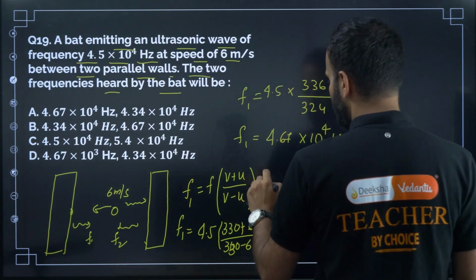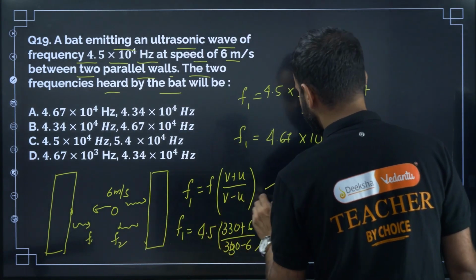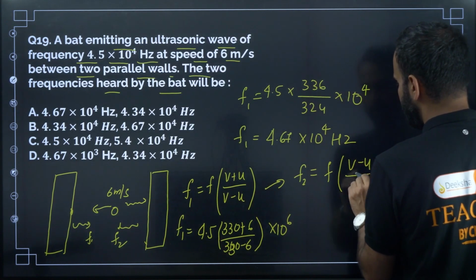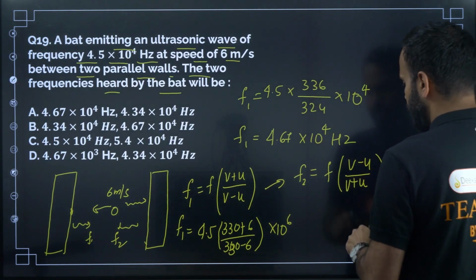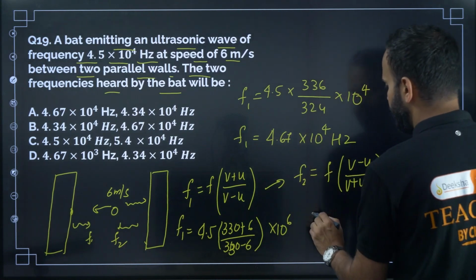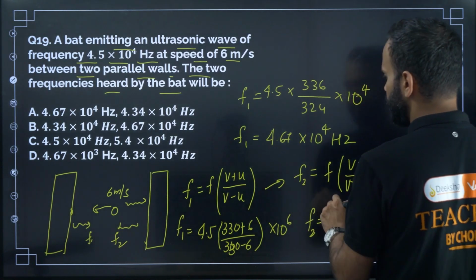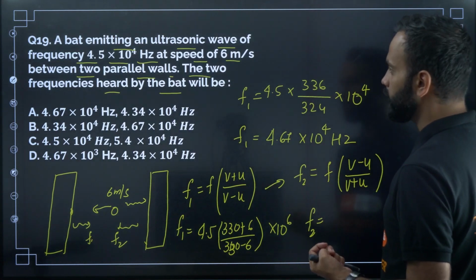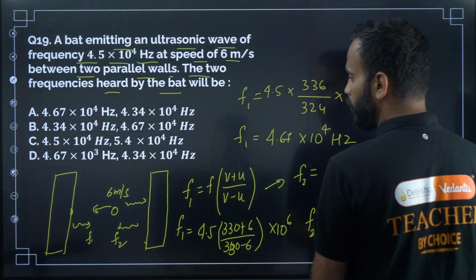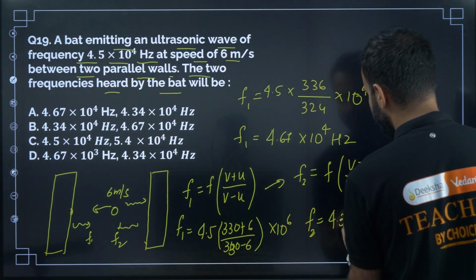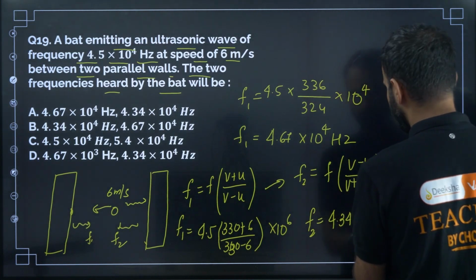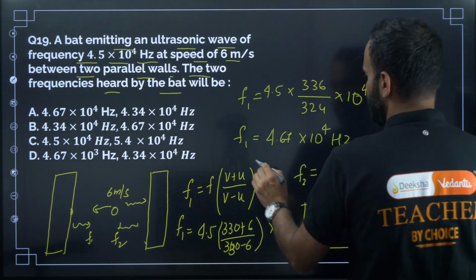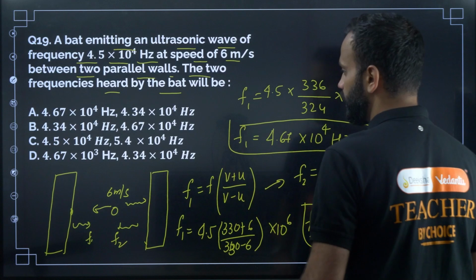Okay, so now for the second case, the formula will be F2 is equal to F × (V − U) divided by (V + U). Now apply all the values: F is 4.5 × 10^4, V is 330, U is 6, right? Substitute all the values, you will get 4.34 × 10^4 hertz. Okay, so the correct option is A.